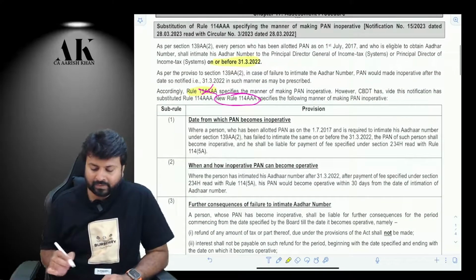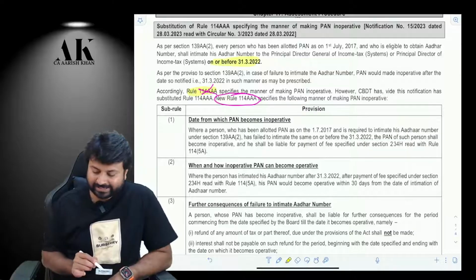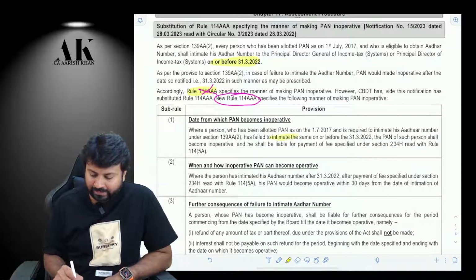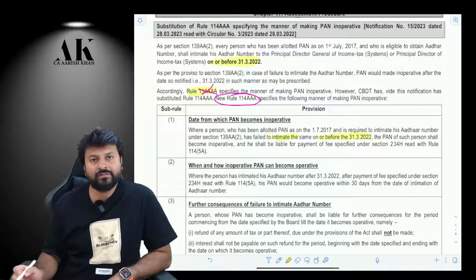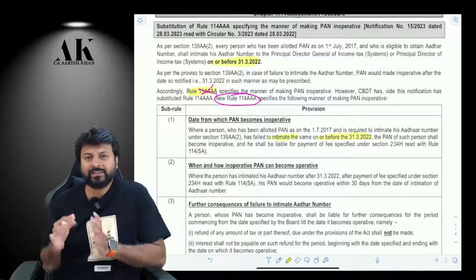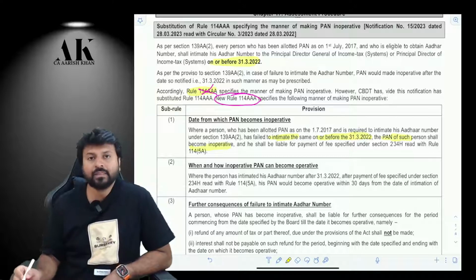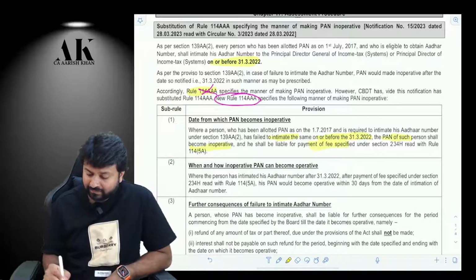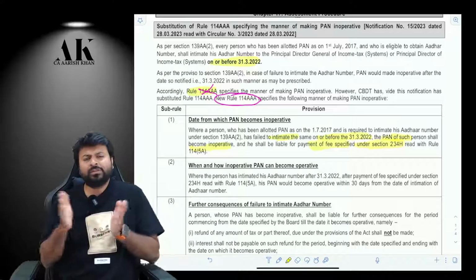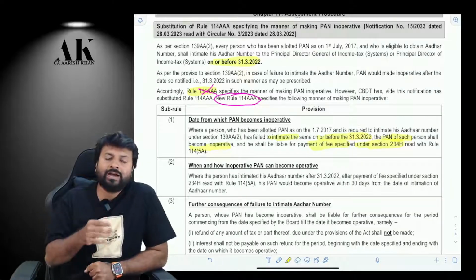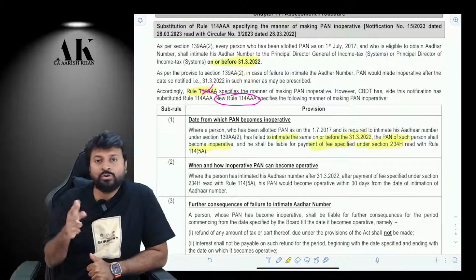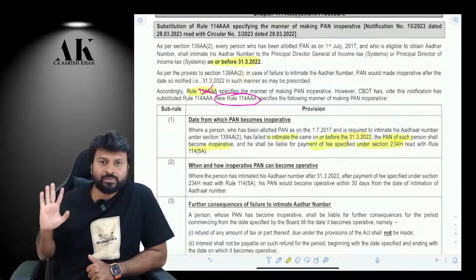The very first thing the rule 114AAA says is that if PAN and Aadhaar linking is not done till 31st of March, then your PAN will become inoperative, and you will be liable for a payment of fee under 234H. And how much was the fee? If you link in the month of April, May or June 2022, then it is 500 rupees.